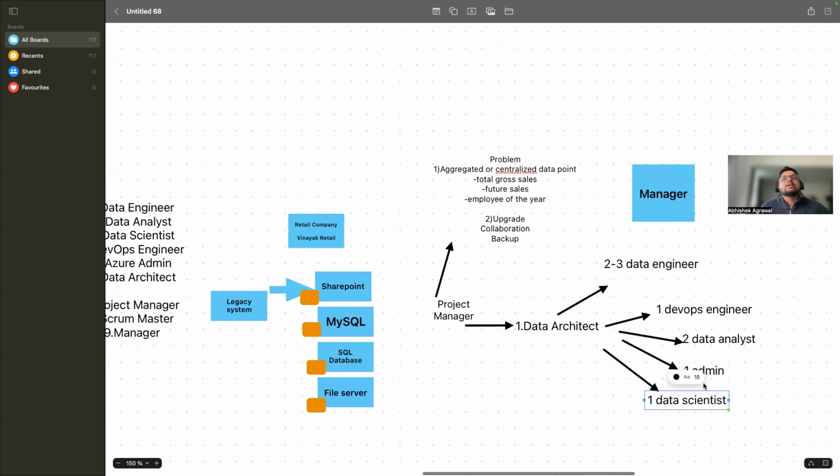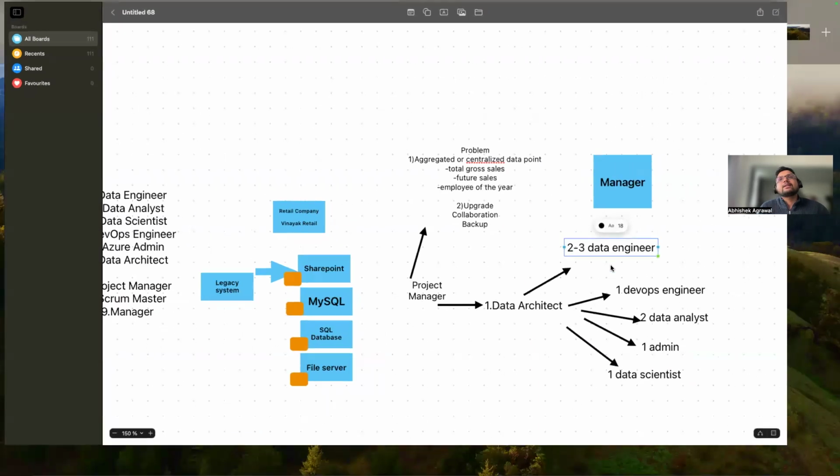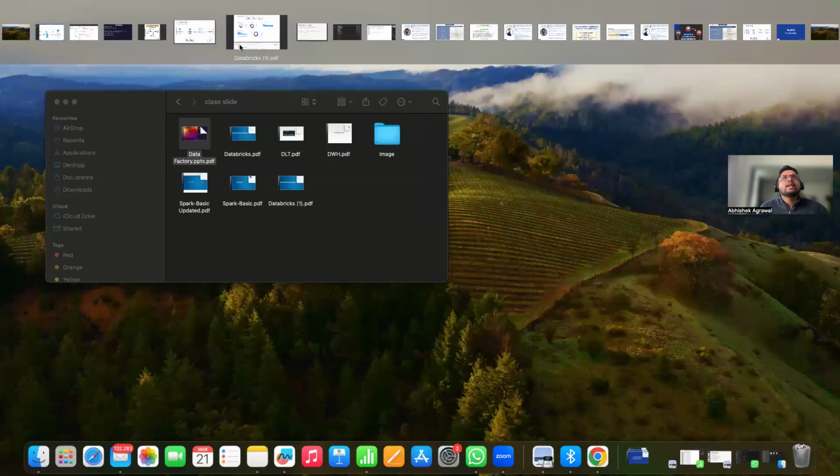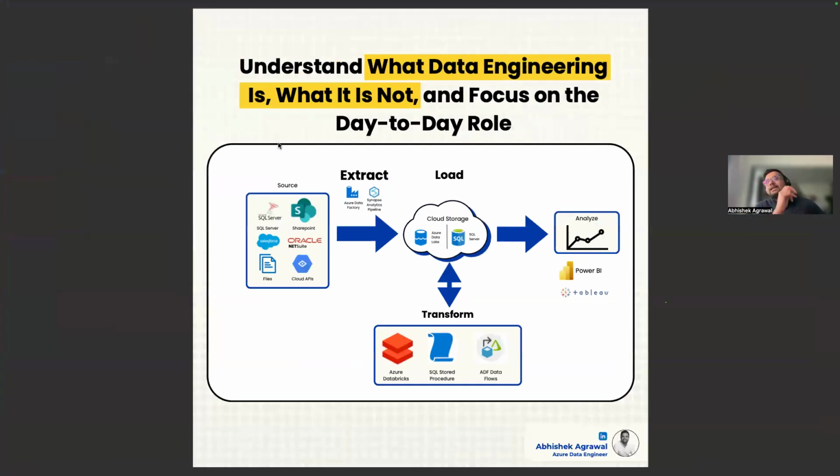Now, what is the job of each and every one? Let's try to understand that. In the whole project, what will the data engineer do? This is the most important part. The data engineer will migrate the data from one point to another, and he will do the ETL process.